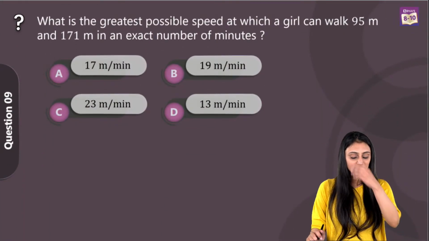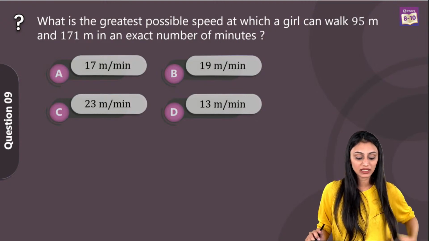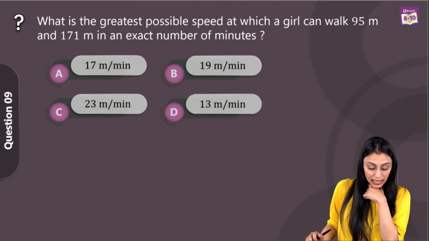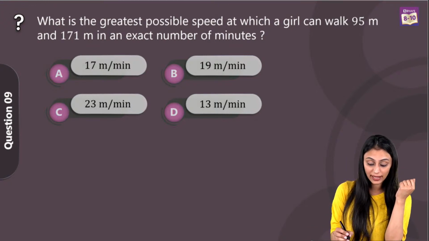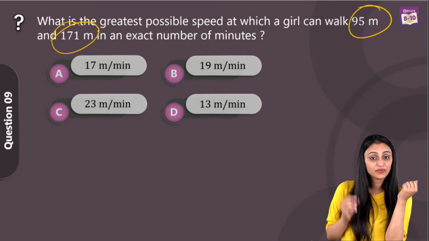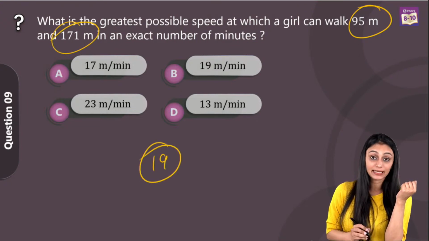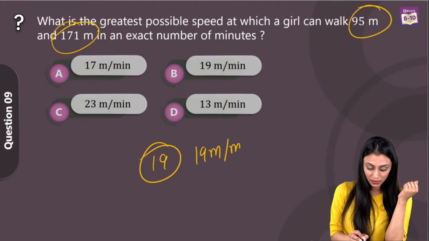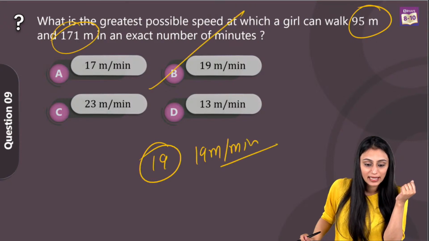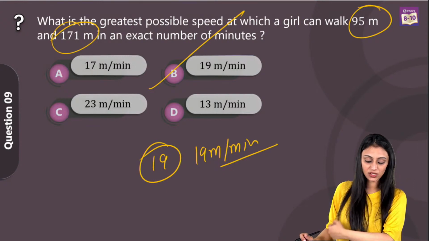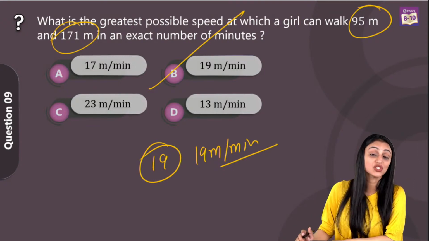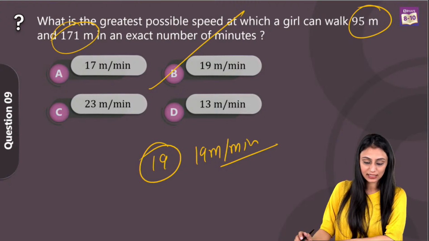What is the greatest possible speed at which a girl can walk 95 meters and 171 meters in an exact number of minutes? So what are we finding out here? We have to find out the HCF of these two numbers. If you find out the HCF, you would get 19. That's going to be 19 meter per minute, which means option B. Yes, Ayush, Sanskriti, Ashar, Anshika, absolutely. So option B, which is 19 meter per minute, is the right answer for this.